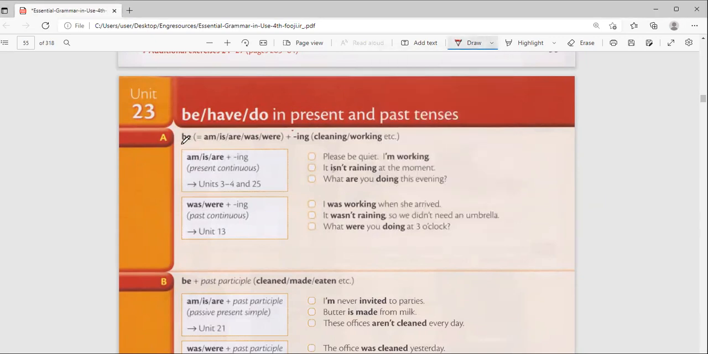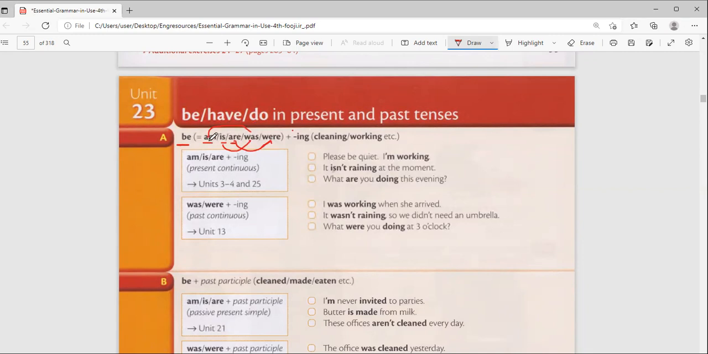So you see, verb to be is always am, is, are. The past tense of am is was. The past tense of is also was. Past tense of are is what? Were. You know that very well.